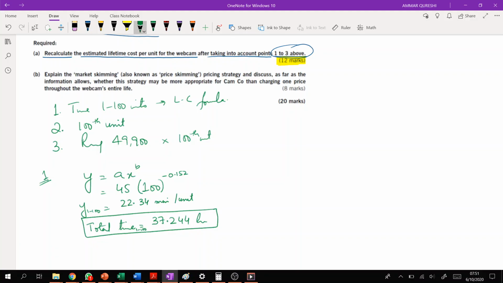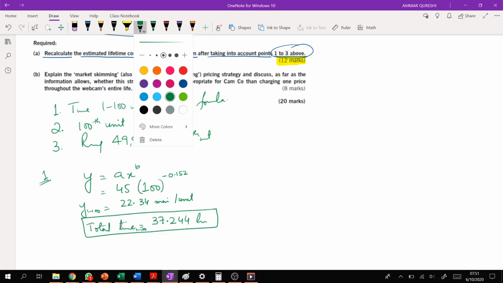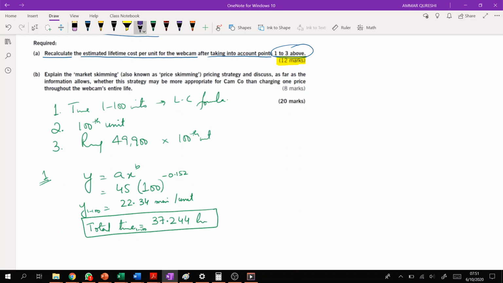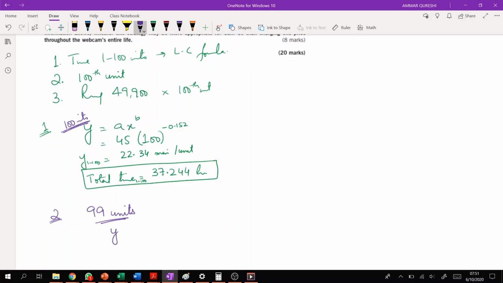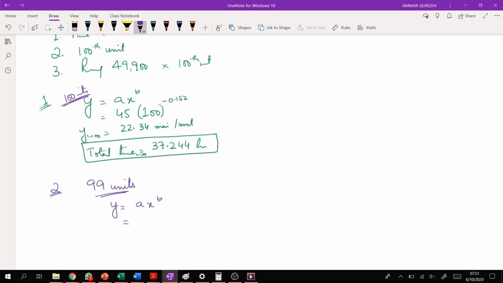Now what's next? Time required for the 100th unit. How will you calculate the time required for the 100th unit? The 100th unit time can be calculated by taking the difference between the time required for 100 units and the time required for 99 units. So now the next step is to calculate the total time required for 99 units. This was for 100 units, right? We will keep the same formula.